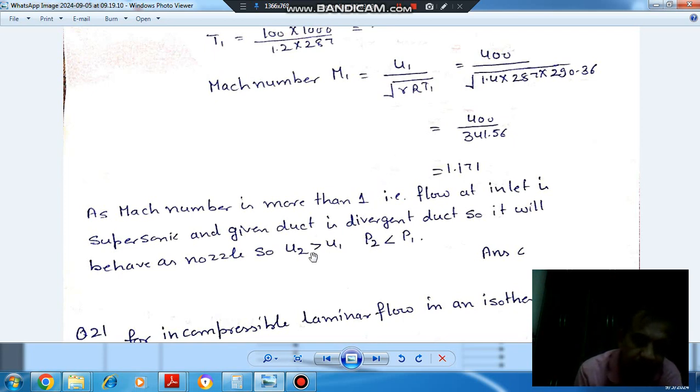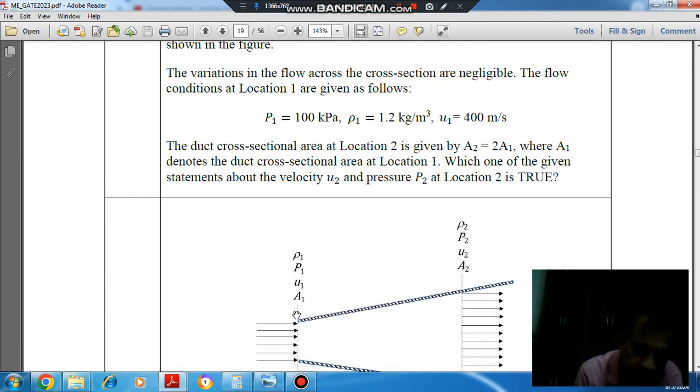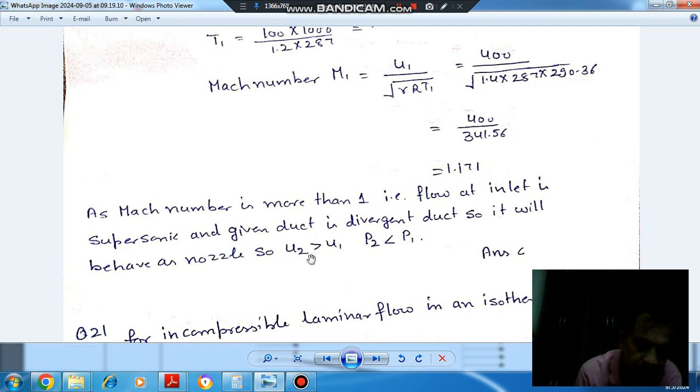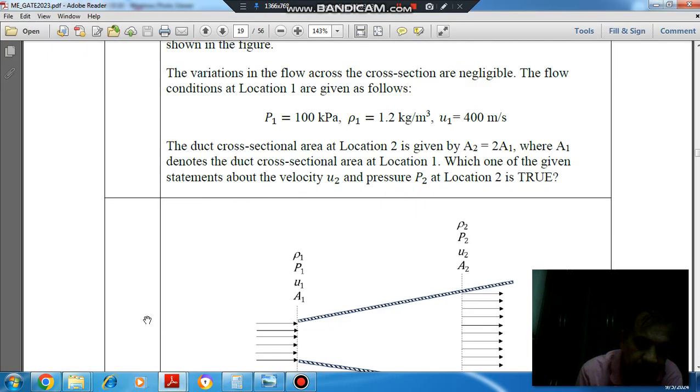Supersonic flow means that if the flow at the inlet of the divergent duct is supersonic, then it will behave like a nozzle. Here the flow is supersonic, and if you have a divergent duct, a divergent duct for a supersonic flow will behave as a nozzle. So when it behaves as a nozzle, the velocity will increase, so u2 will be more than u1, and pressure will decrease, p2 will be less than p1. So the answer is option C.